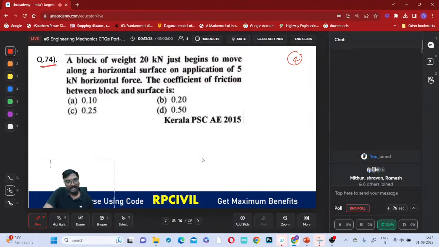Today we'll be finishing off this friction questions, right? Tomorrow we'll start center of gravity, centroid and moment of inertia. I told you, the first chapter only will take more time, other chapters will be simple, it will take less time. Just 2 classes for each chapter, then it's over. If you can solve these questions now, then you can solve any question in the examinations. Even some of the SSC questions and some of the GATE questions you can solve with this.